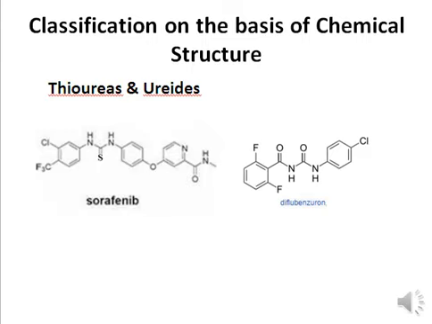So today we have discussed what are drugs. The drugs are anything or any chemical that can affect a biological system, whether the effect is positive or negative. Next we saw what's the difference between a poison, medicine, and a drug. Also we saw what we mean by secondary effect, side effect, and toxic effect. Then we saw the classification of drugs on the basis of their source of origin, on the basis of their site of action, on the basis of their therapeutic effect, and now we have seen the classification of drugs on the basis of their chemical structure. I hope you have understood this lecture well, and thank you very much for your attention.